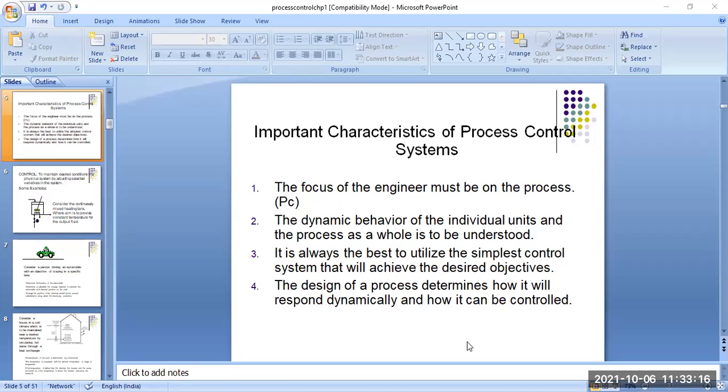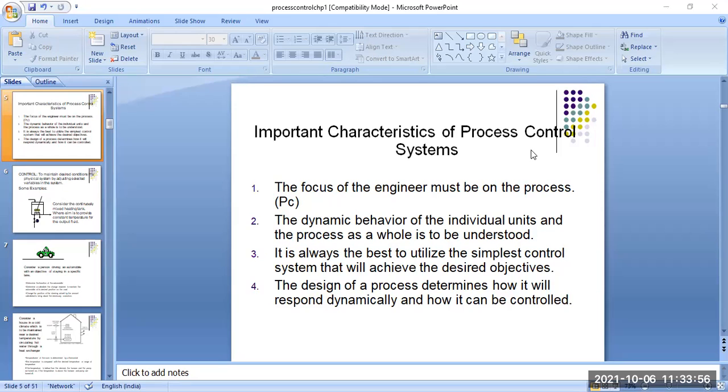In the previous discussion, I told you the process control system is basically classified into two categories. The first one is the process, and the other is the control equipment. Both are important for process instrumentation and control. The process is given to a process control engineer, on the basis of which he has to design or choose or make a layout of the total plant or total industry.